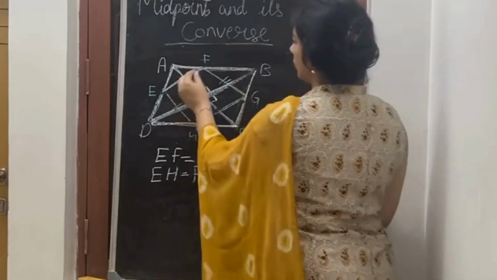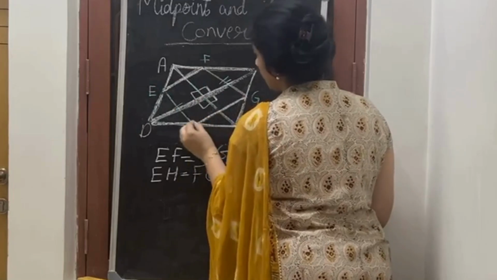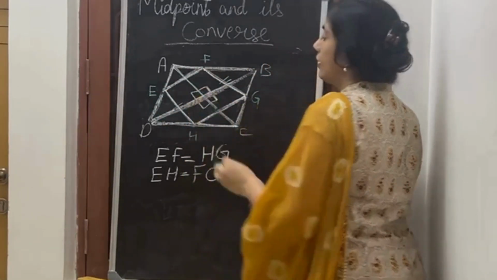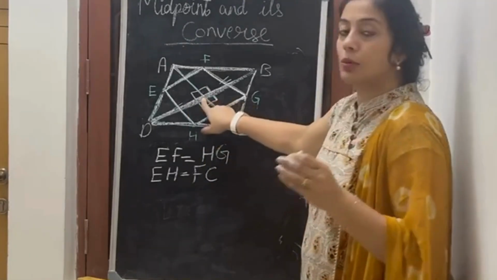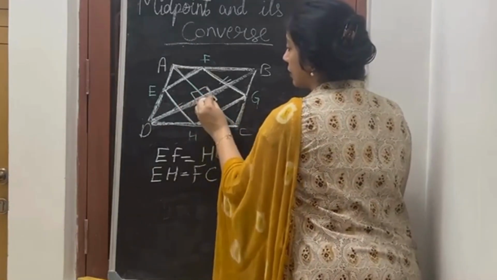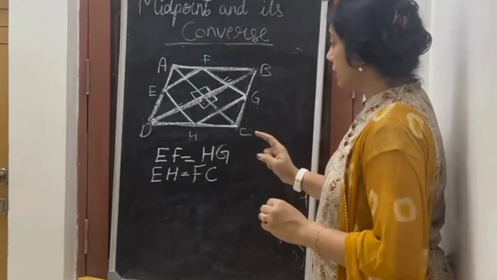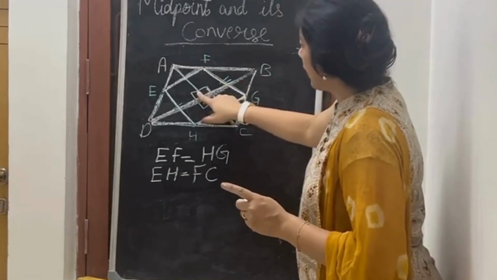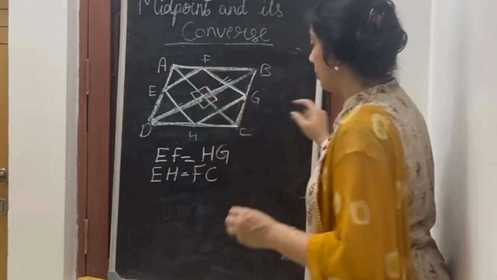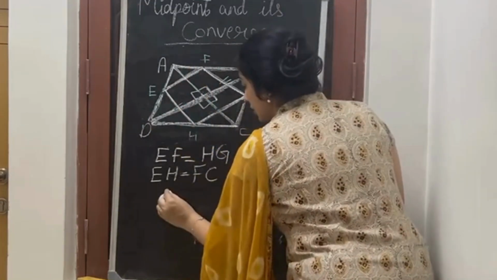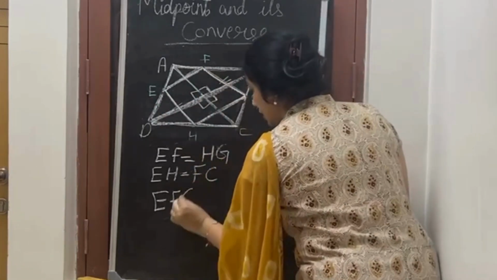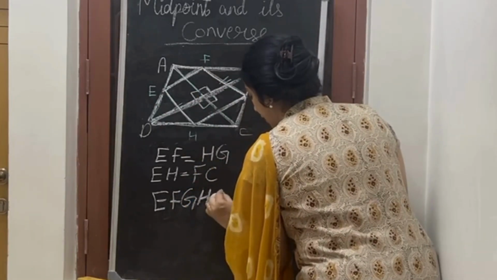What I have proven now is that this is equal to this one and this is equal to this one. And in a parallelogram, when the diagonals bisect each other at right angles, this was given in the sum. That's why EFGH is a rectangle. Therefore, EFGH is a rectangle. Proved.